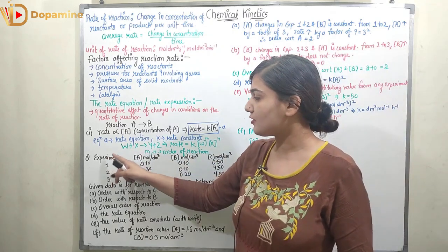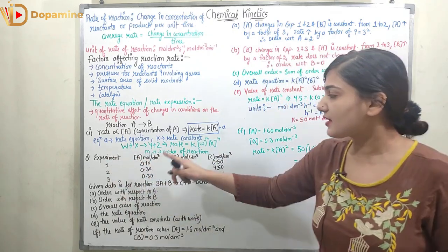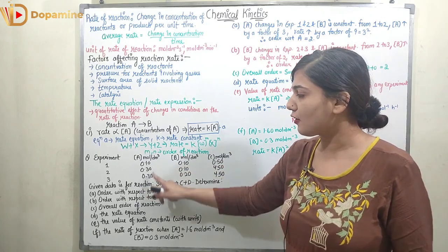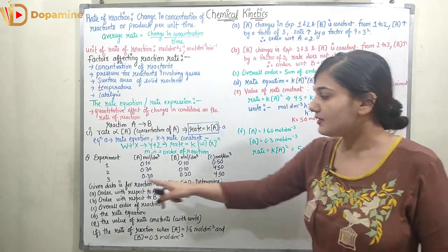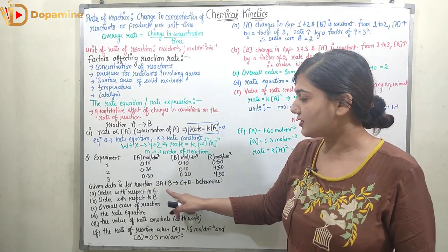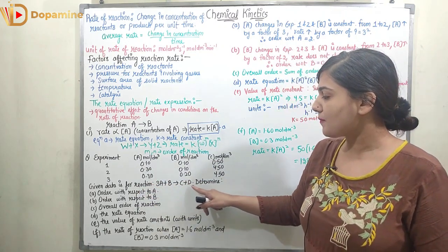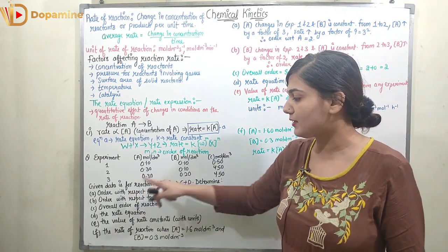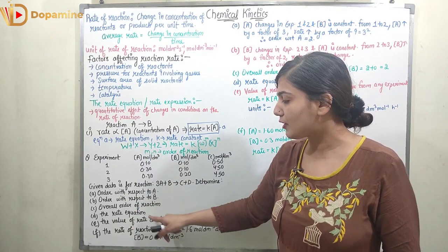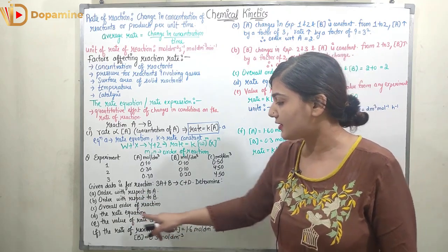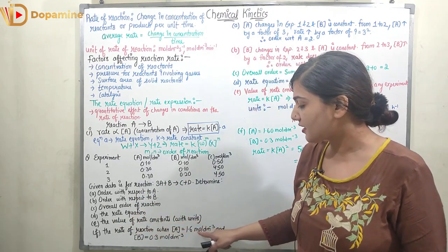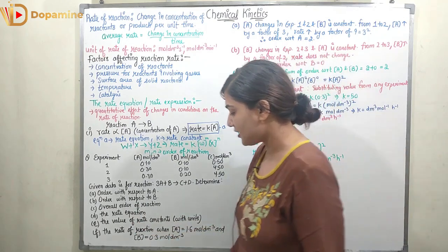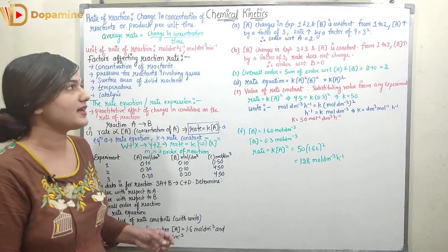Now this is the question where three experiments are given. The concentrations of A, B and C in mole per decimeter cube are given for all three experiments. You can see the given data is used for the reaction 3A plus B forming C plus D. We have to determine the order with respect to A, the order with respect to B, the overall order, the rate equation, the value of the rate constant, and the rate of reaction when the concentration of A is 1.6 mole per decimeter cube and the concentration of B is 0.3 mole per decimeter cube.